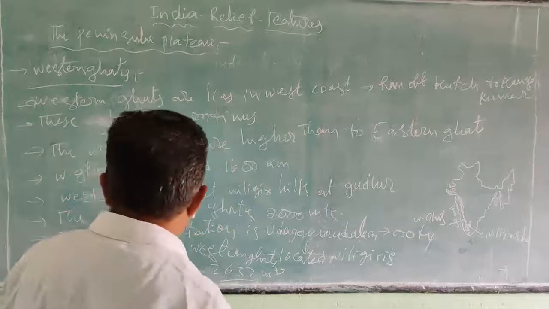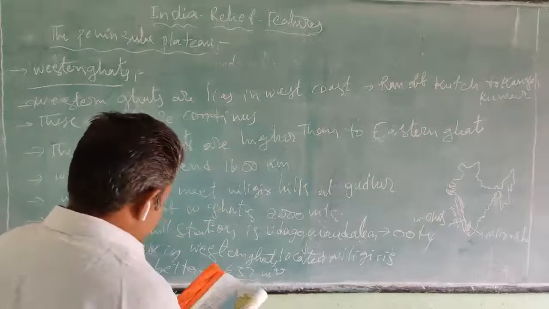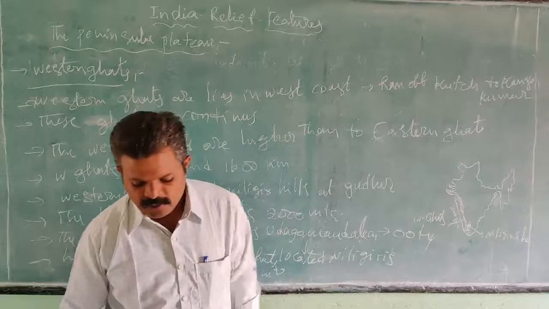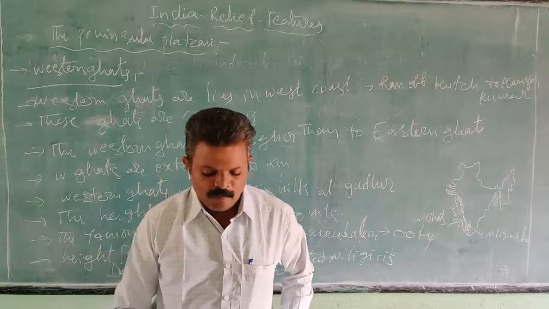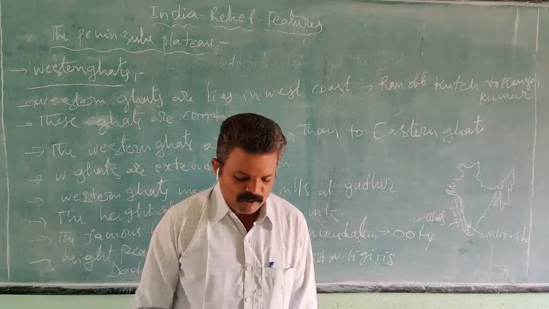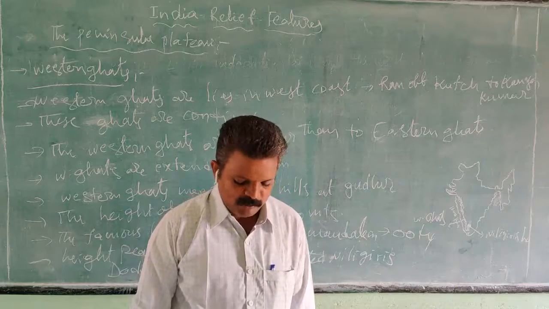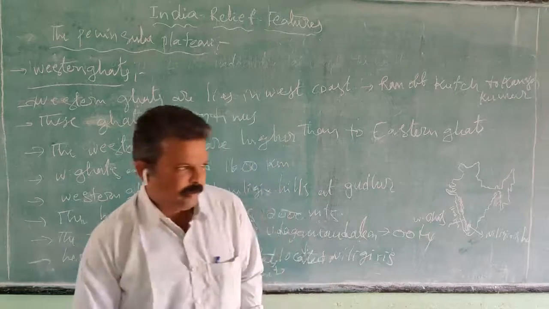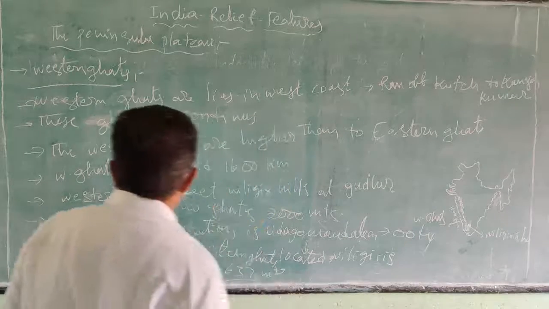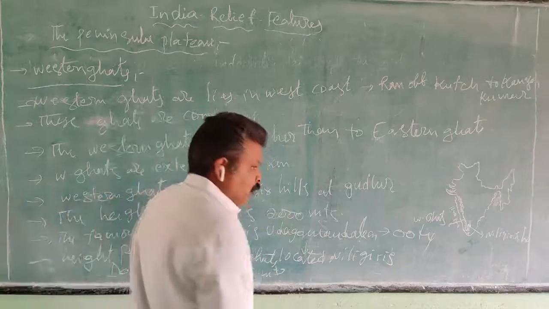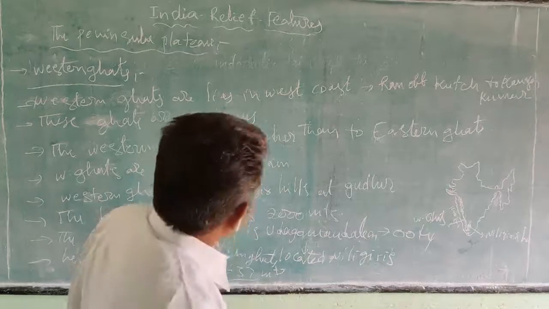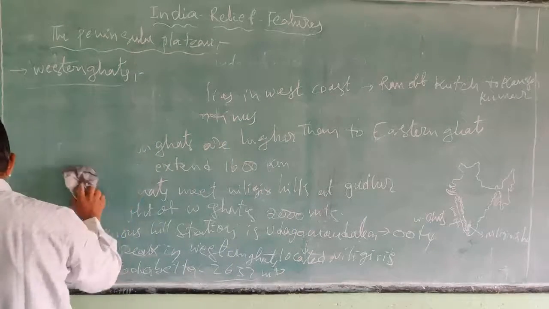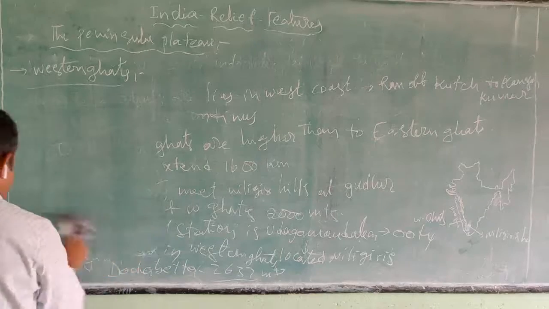And also here, in the Western Ghats, there is Anaimudi in the Anamalai Hills, 2695 meters, the highest peak in South India.